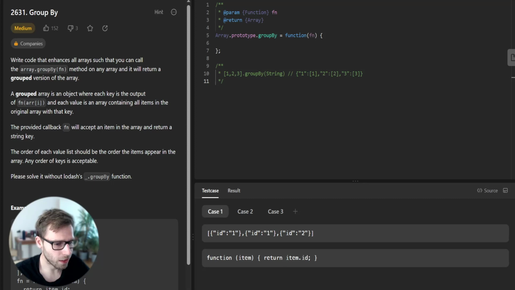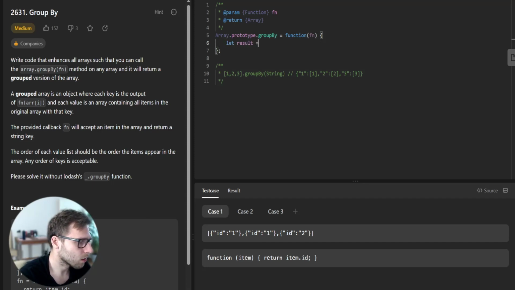So the key to solving this challenge is iterating over the array, applying the function to each element, and then grouping those elements in an object. So let's see this in action.